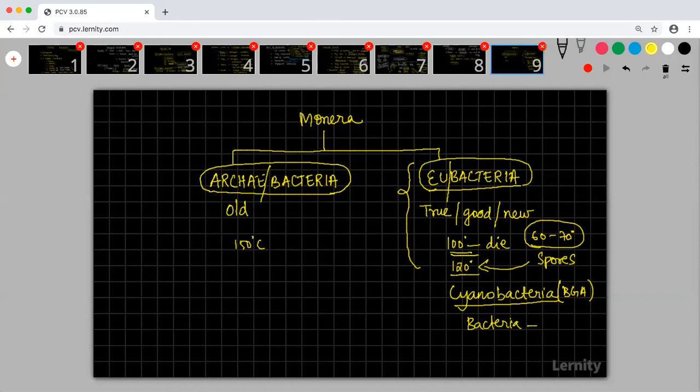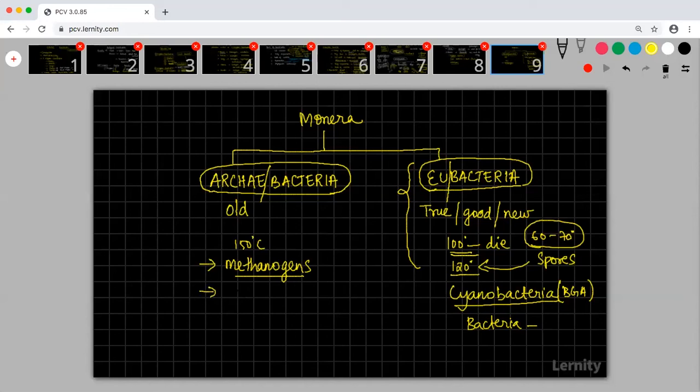So we are talking about archaebacteria and eubacteria. Archaebacteria and eubacteria are two types of bacteria. Let us understand there are several examples of archaebacteria. There are something called methanogens. Methanogens are methane generating organisms. They live in extreme conditions like marshy land, and they are able to generate methane.